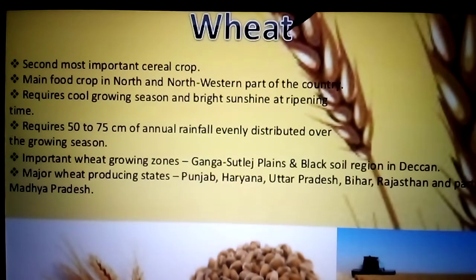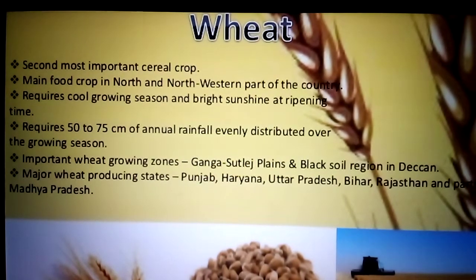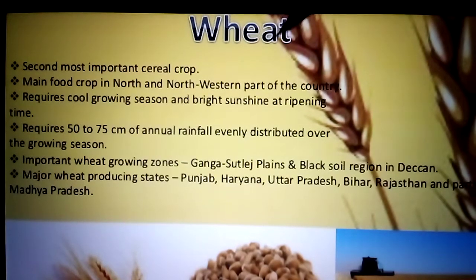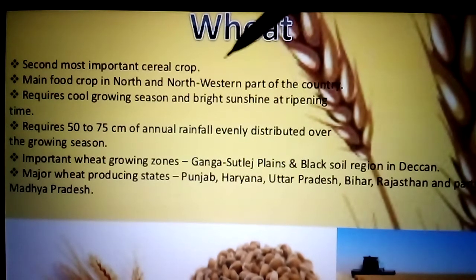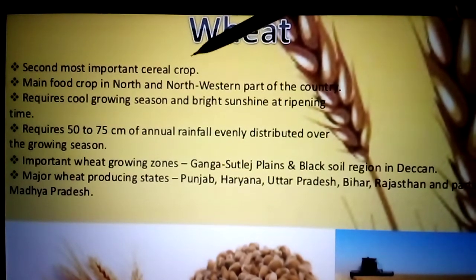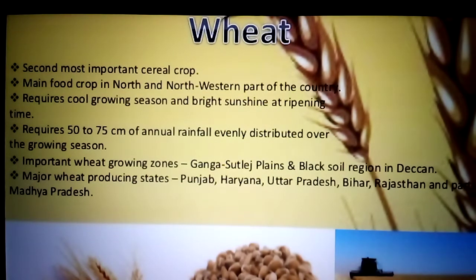Next, the second important crop is wheat. The second major crop is wheat. Mostly we can see it in North India, where their staple food is roti. Now see here, it is the main food crop in North India, the northwestern part of the country.